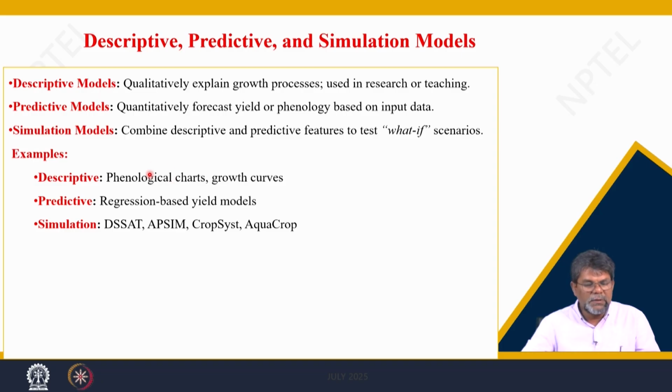These are the qualitative events. These descriptive models give the qualitative predictions, and the predictive models give a quantitative prediction, particularly of yield or other growth parameters, such as yield and phenology based on input data. Then the simulation models, DSSAT, InfoCrop, CropSyst, are all simulation models. So the crop models predict the biomass, as we discussed earlier.